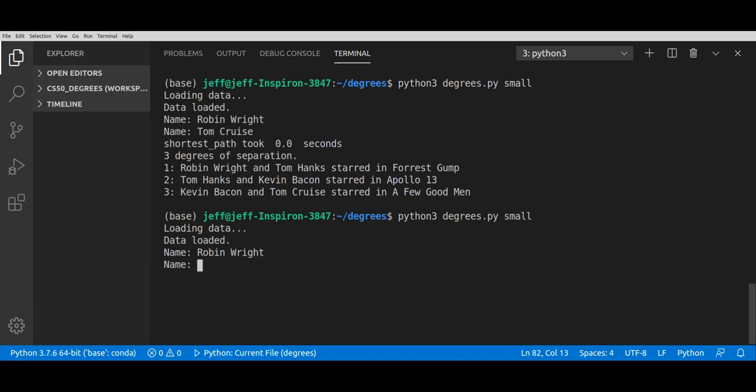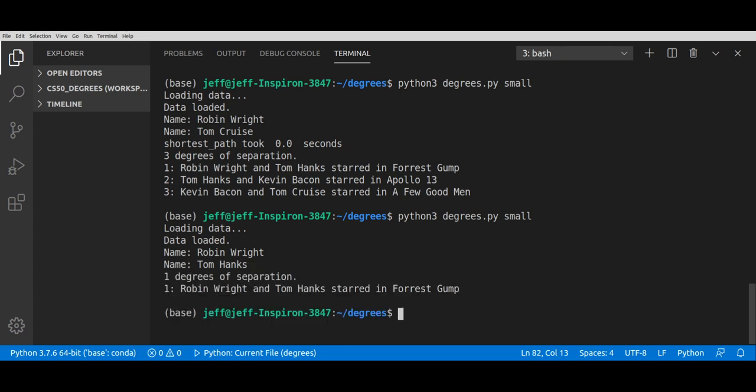And then instead of Tom Cruise, we're going to give her Tom Hanks. And we should find the same pairing we saw above. So we found immediately that she starred with Tom Hanks in Forrest Gump. So there's 1 degree of separation.